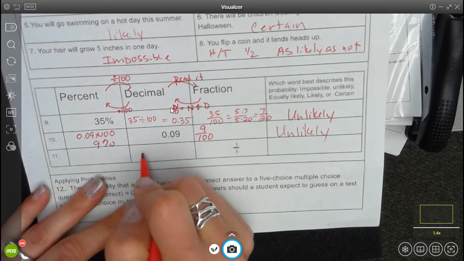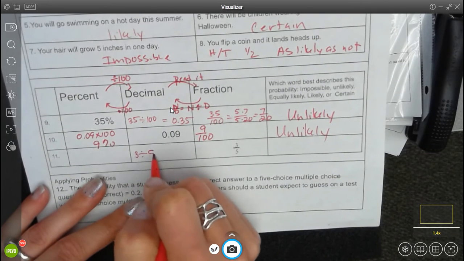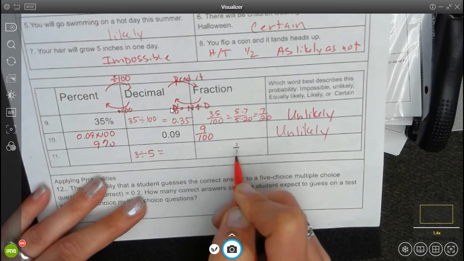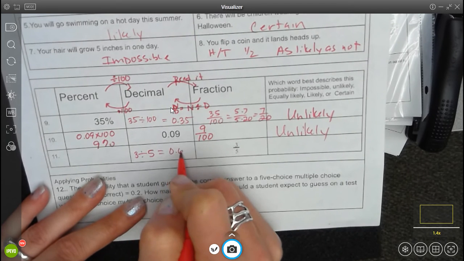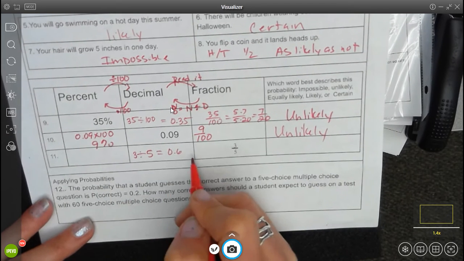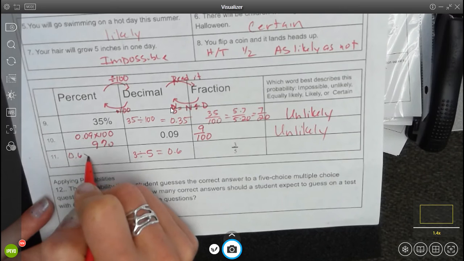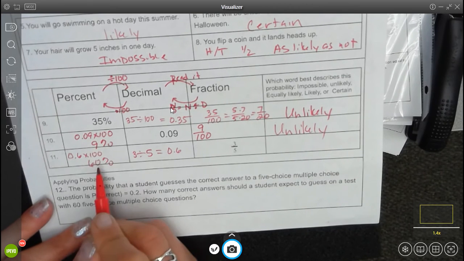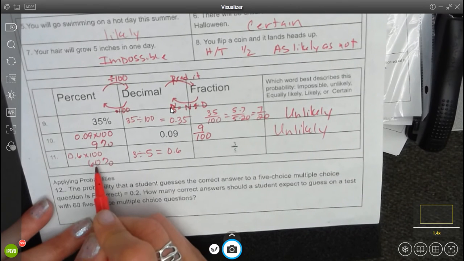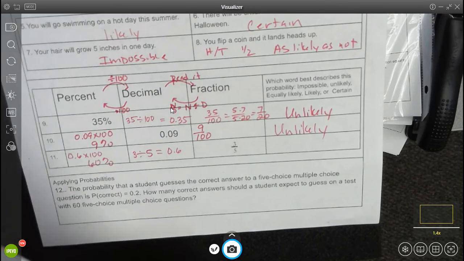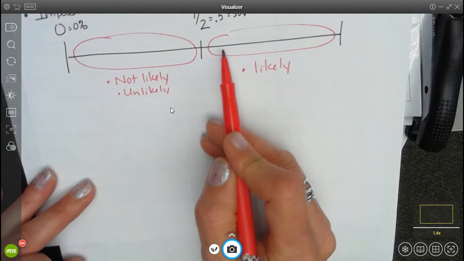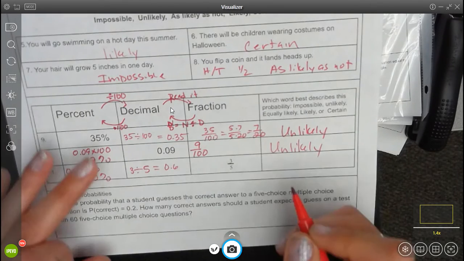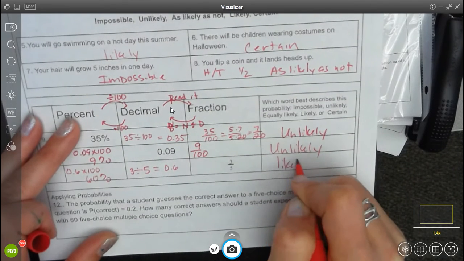3 out of 5. That would be 3 divided by 5 on my calculator. Top divided by bottom is how I would do that. And that would give me on a calculator 0.6. And again, I would times that by 100 to change it to a percent, because percents are per every 100. So 60%, okay, or 3/5 would be a little bit bigger than half. So those would represent a likely event.